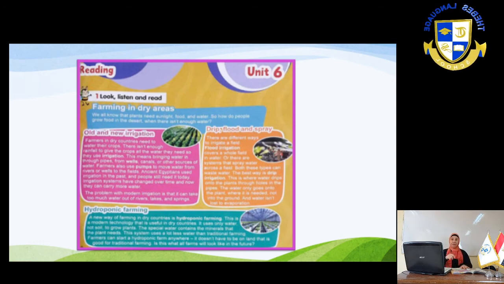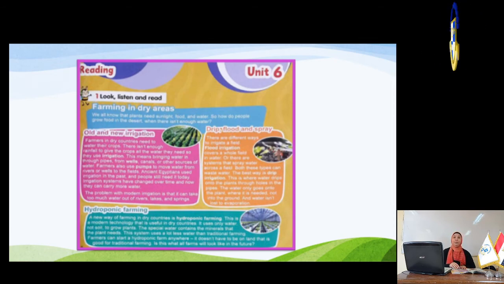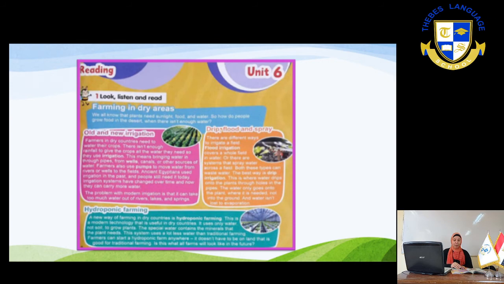Okay, we have another kind of farming, which is hydroponic farming. A new way of farming in dry countries is hydroponic farming. This is a modern technology that is useful in dry countries. It uses only water, not soil.